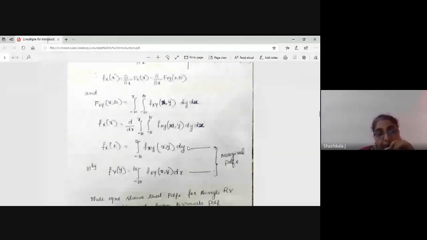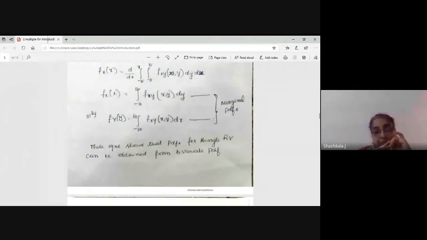If it is f of y, I have to integrate with respect to x. That means from the joint PDF, I can separate the random variables x and y. This is about your joint PDF.